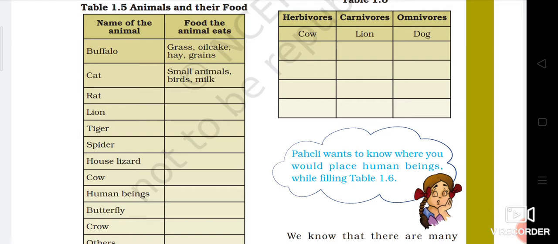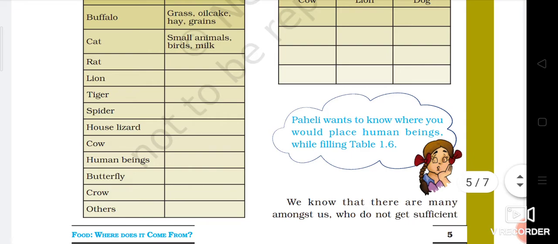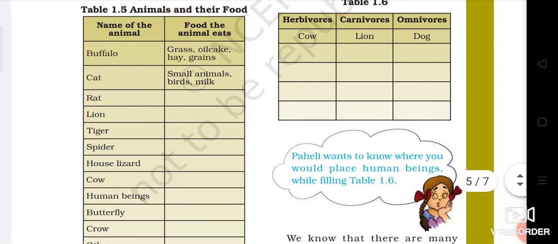You remember like this. Cat eats dal roti also, milk also, small animals also, insects also, birds also. So it is both ways, flesh eating and plant eating, so cat is in both categories, and we can consider it as omnivores.